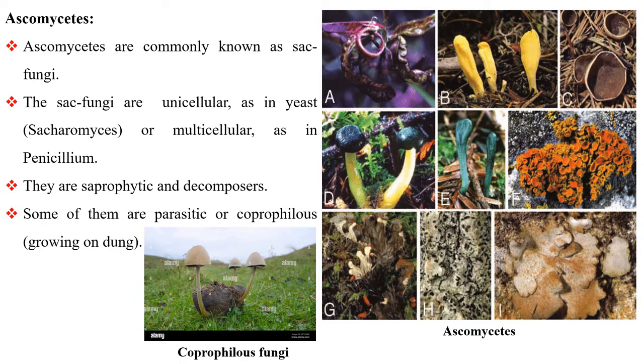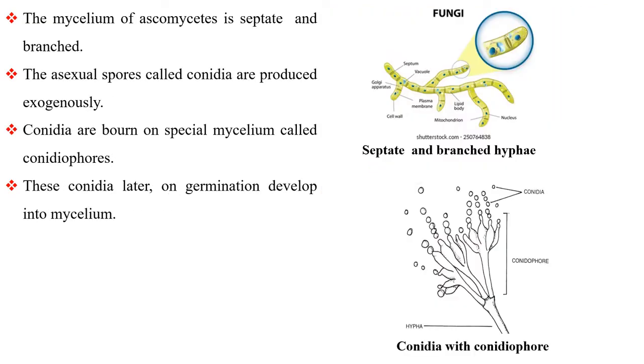Ascomycetes. Ascomycetes are commonly known as sac fungi. The sac fungi are unicellular, as in yeast, Saccharomyces, or multicellular, as in Penicillium. They are saprophytic and decomposers. Some of them are parasitic or coprophilous, growing on dung. The mycelium of Ascomycetes is septate and branched. The asexual spores called conidia are produced exogenously. Conidia are borne on special mycelium called conidiophores. These conidia later on germination develop into mycelium.